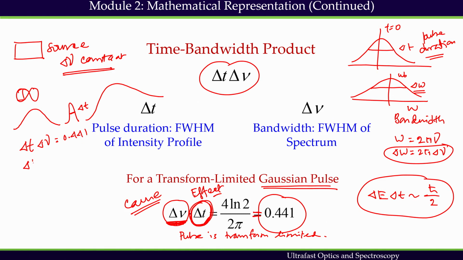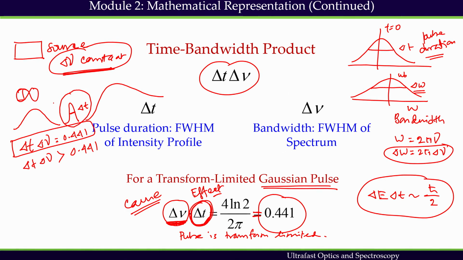Otherwise, delta t delta nu is going to be greater than 0.441. So, for a given source, for a given bandwidth, when I have delta t delta nu equals 0.441, it means I have been able to obtain the shortest pulse for a given source.